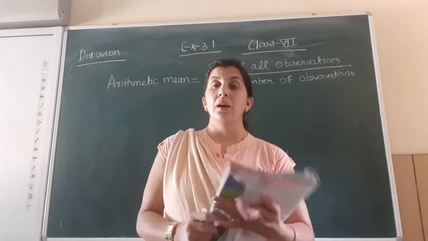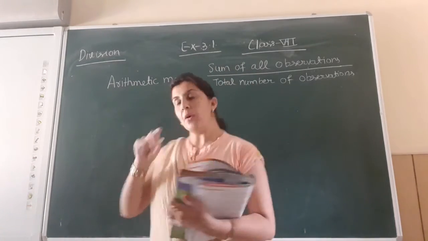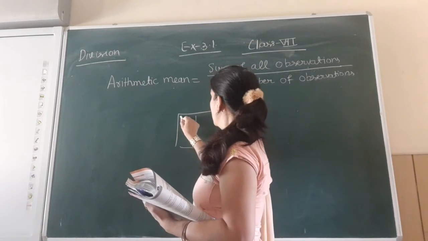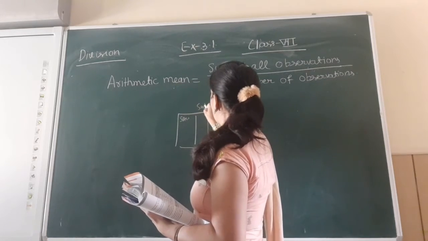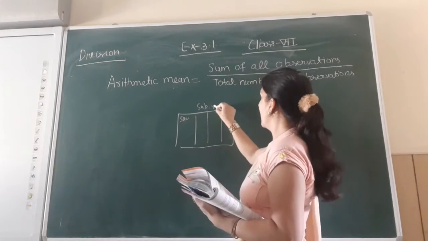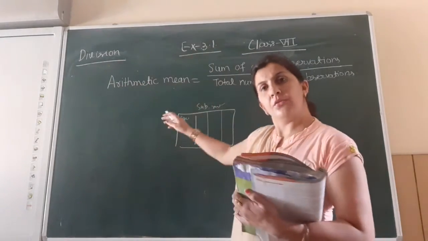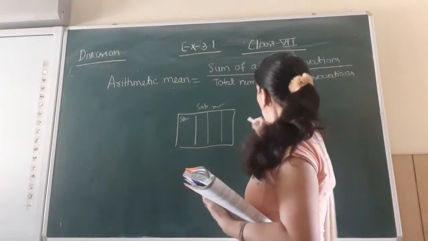Organization of data means how you want to present the data, like in the form of a table. Here you will write the student's name, the subject, and the marks. This is the tabular form. Sometimes we present the data in the form of pie charts.